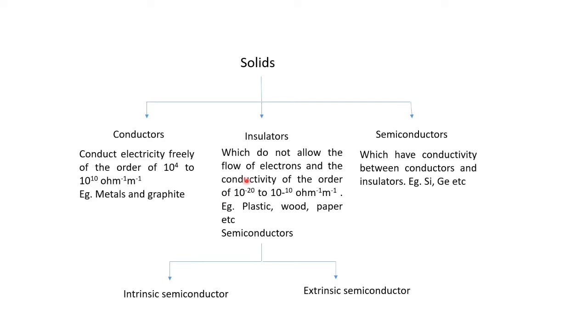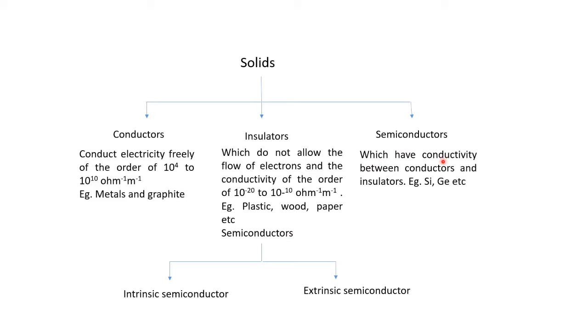In the case of insulators, we know they will not allow the flow of electrons. That means they will not conduct electricity. And the conductivity is of the order of 10 raised to -20 to 10 raised to -10 ohm raised to -1 meter raised to -1. And the examples are plastic, wood, paper, etc.